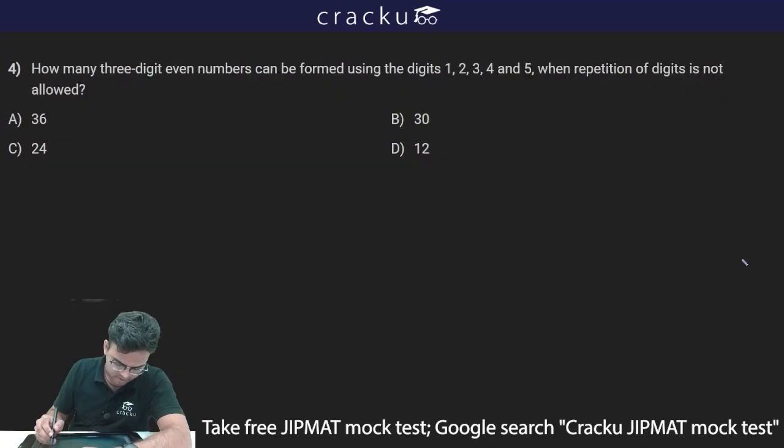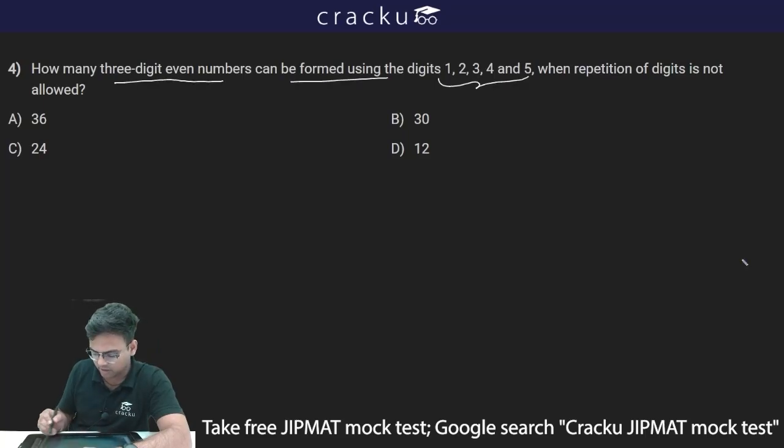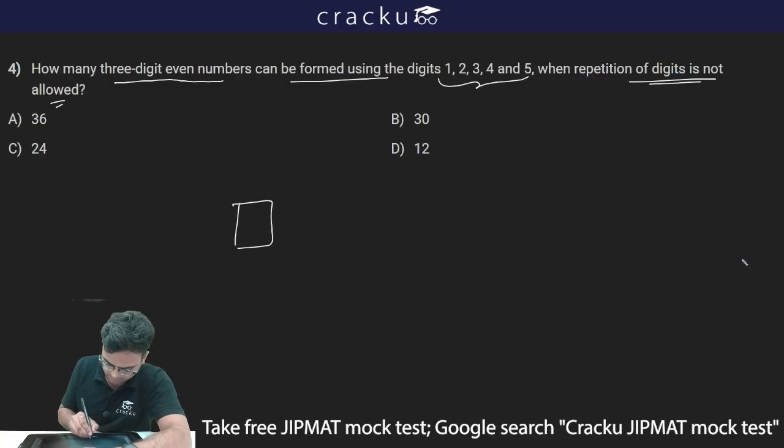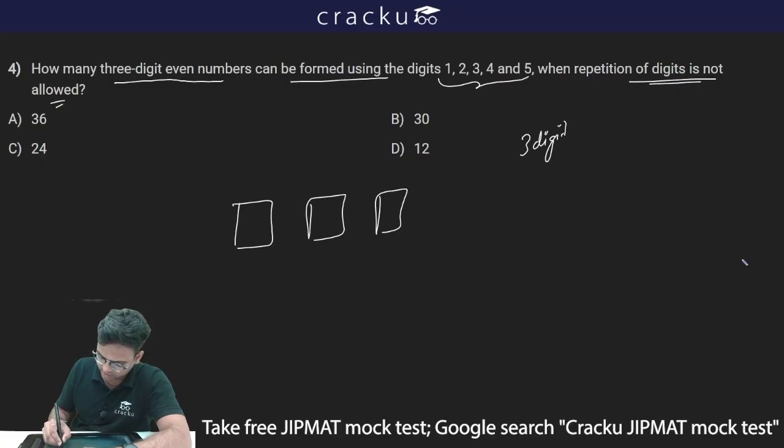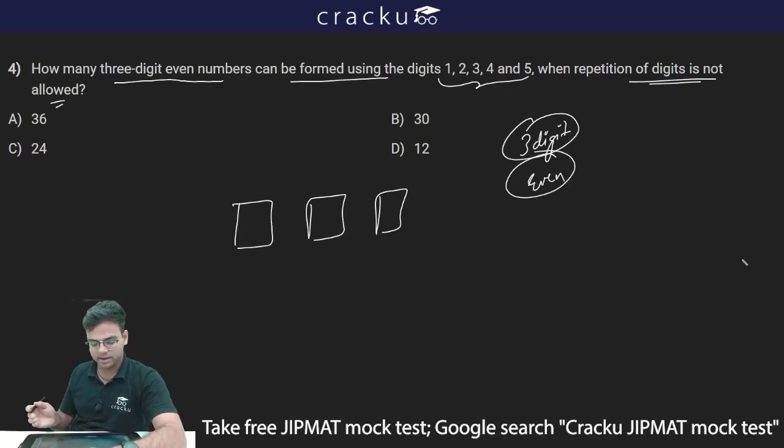thus option B. The next question is, how many 3-digit even numbers can be formed using the digits 1, 2, 3, 4 and 5 when repetition of digits is not allowed? So we have to form a 3-digit number, and the second condition is it should be an even number. So these are the two conditions which need to be followed: 3-digit and even number.